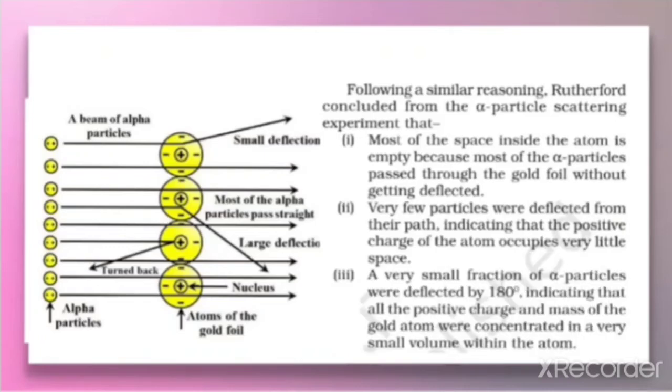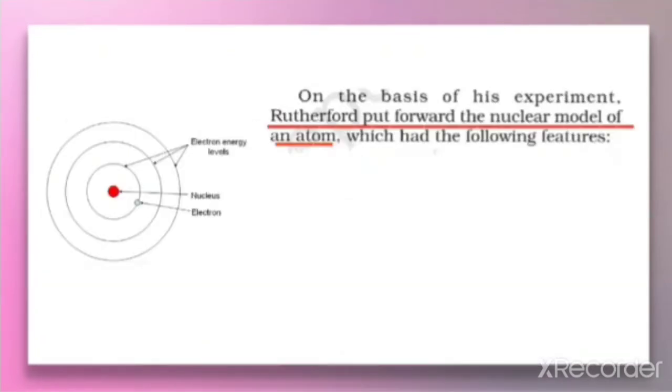So on the basis of this, he concluded that all the positive charge and the mass of the gold atom were concentrated in a very small volume within the atom. This region where all the positive charge was concentrated in a very small region within the atom, he called the nucleus. On the basis of his experiment, Rutherford put forward the nuclear model of atom.